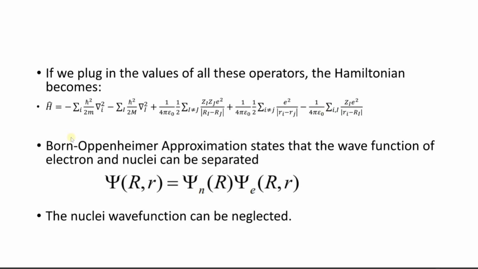Now, as I have already explained before, the Born-Oppenheimer approximation separates the motion of the electron and the motion of the nucleus. So according to this approximation, the total wave function psi can be divided into two parts: psi n, the wave function of the nucleus, and psi e, the wave function of the electrons. Here the capital R represents the coordinates of the nuclei, and the small r represents the coordinates of the electrons. So now the nuclear wave function can be neglected.